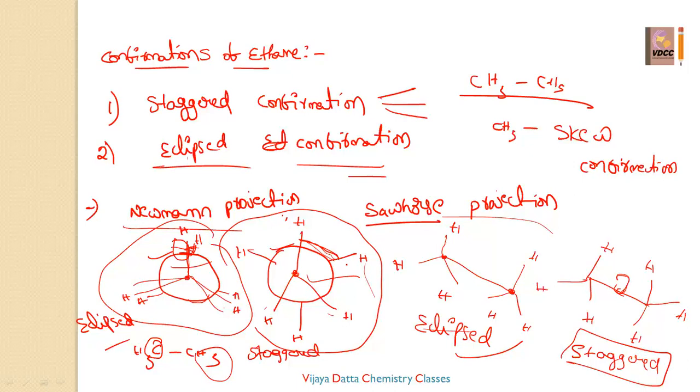Generally, alkanes show conformational isomerism. Other molecules will not show conformational isomerism. If you go to alkenes, alkenes show geometrical isomerism, that is stereochemistry. Again, that one we'll study in the alkenes chapter. Alkanes show conformational isomerism: eclipsed, staggered, and skew conformations. That's why the isomerism topic is very particular while studying the alkanes. Optical isomerism is possible, and especially conformational isomerism is also present in the case of alkanes.